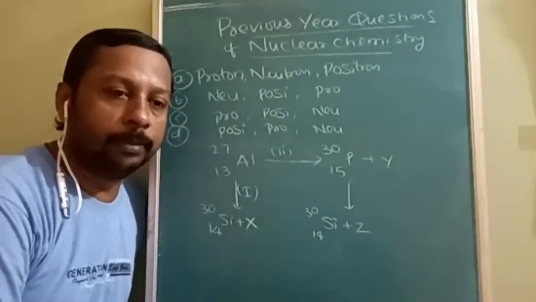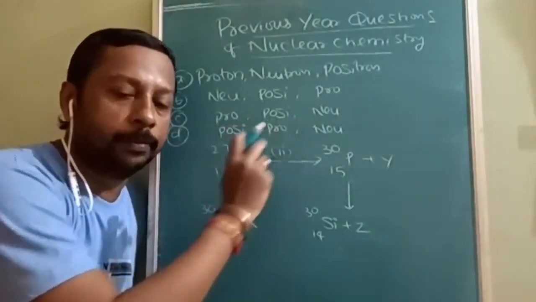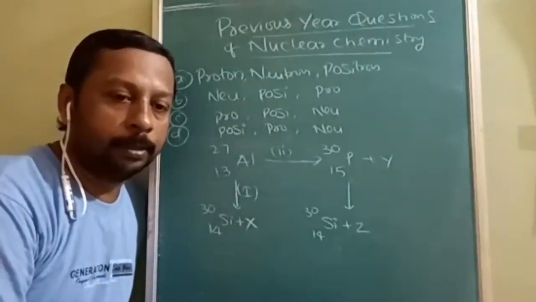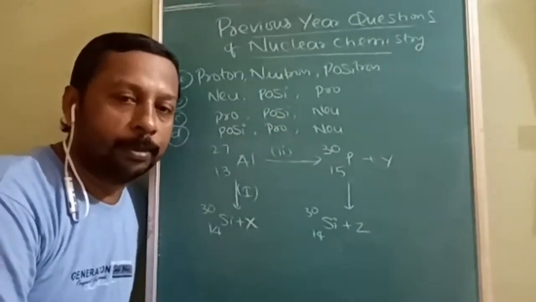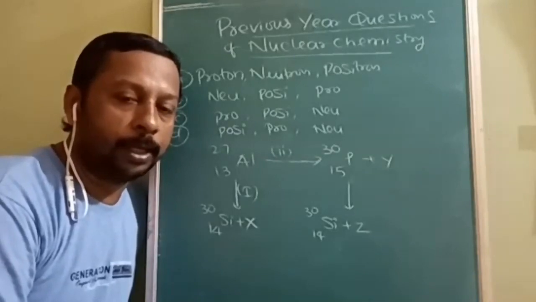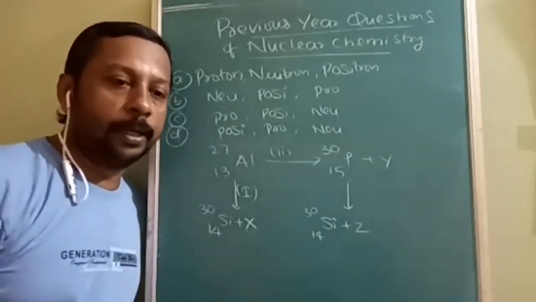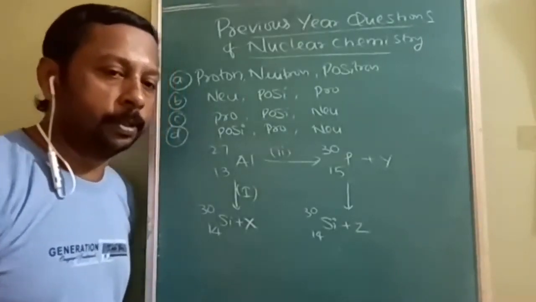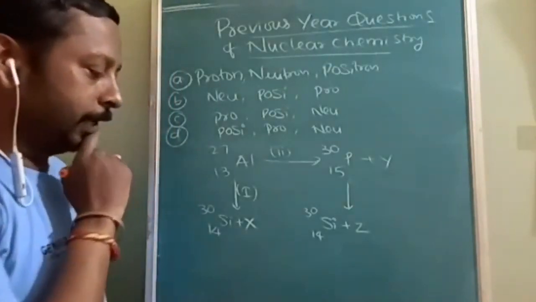In this sequence, you have to find out what is X; the first one is X, the second one is Y, the third one is Z. Good, people are answering, but some are correct and some are wrong. Don't be in a hurry to answer. You should answer in a proper way. How to handle this, I will tell you.